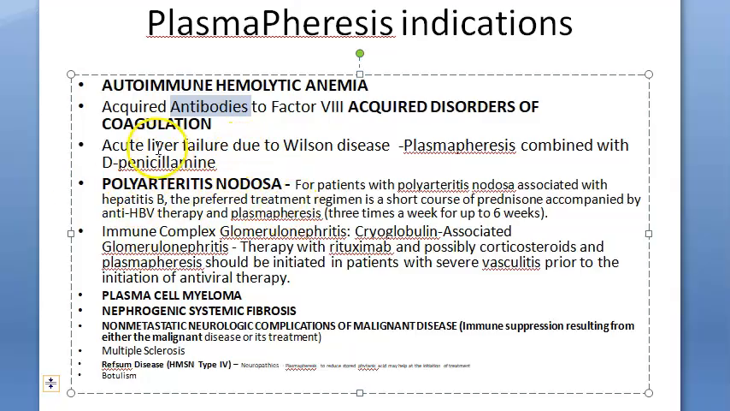You understood now, guys. Acute liver failure and Wilson's disease. You are going to do plasmapheresis combined with D-penicillamine. I think this is more like a toxin removal, I feel, right?